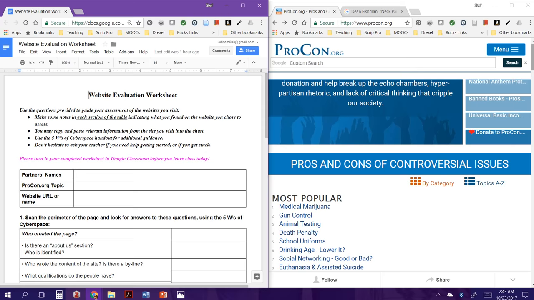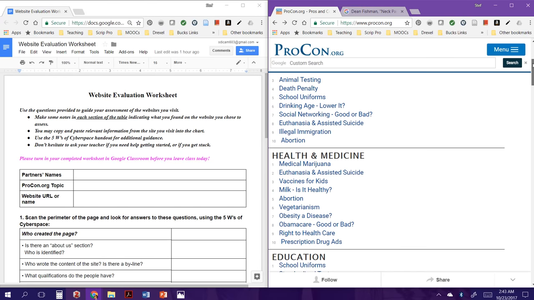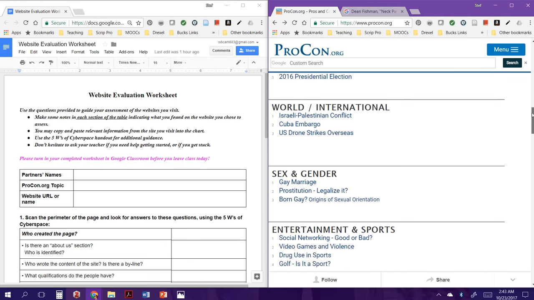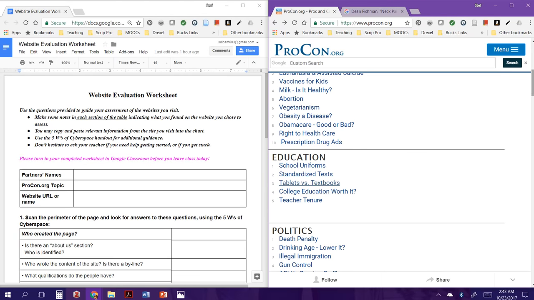There's a whole list of different things you can look at. So when I turn you loose to do this on your own, you can choose any of these that strikes your fancy. I am personally kind of into the education topics, so I'm going to choose this one because I like technology and it's about tablets versus textbooks. So I'm going to choose that.